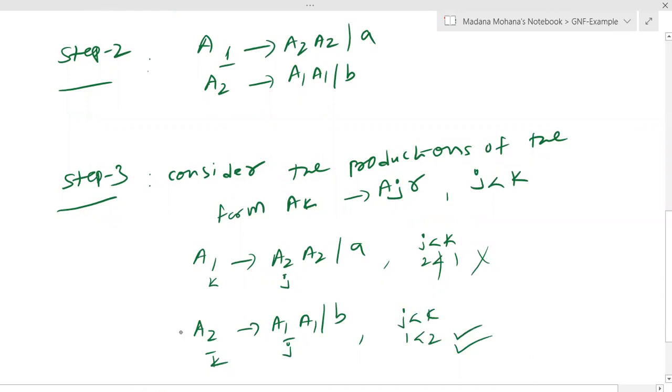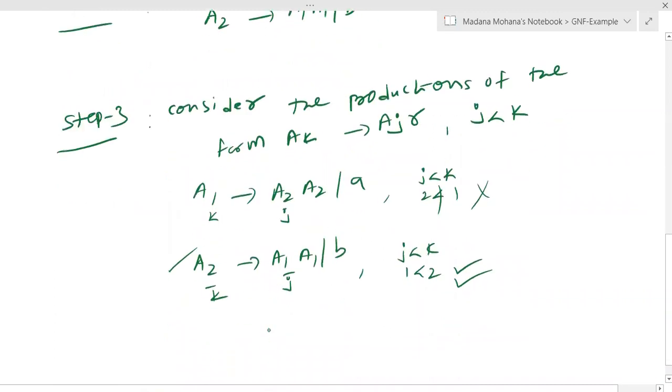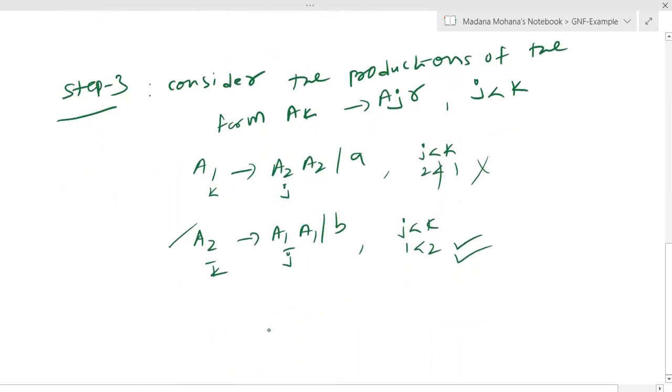Therefore, we have to consider this production. Then in this production, we can substitute the right hand side leftmost A1 using the step 2 A1 production values. So this can be done by using lemma 1, that is the substitution rule.